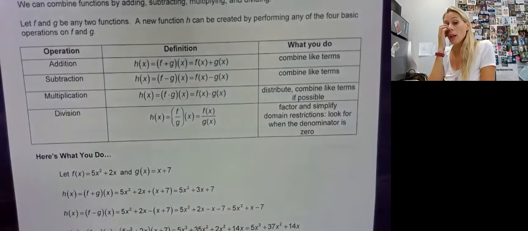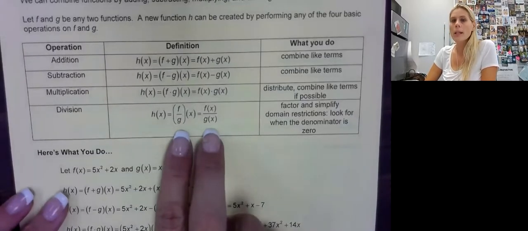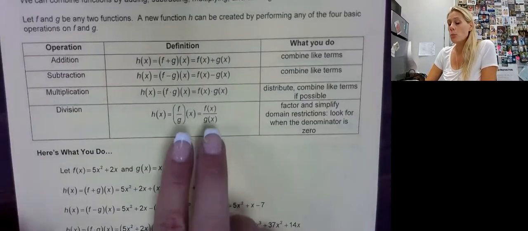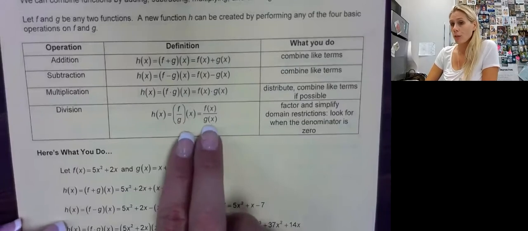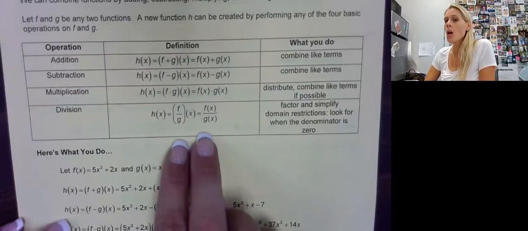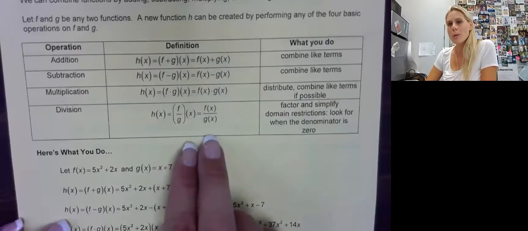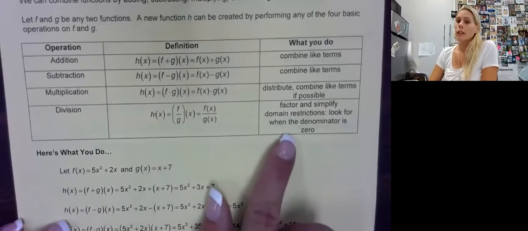Now with division, of course, this is how you would see division. Now, either we are just going to put it in this form and look for restrictions because you can't simplify it, or in some cases, especially in further chapters, we are actually going to factor and see if there's anything that we can cross out, then look at the restrictions.